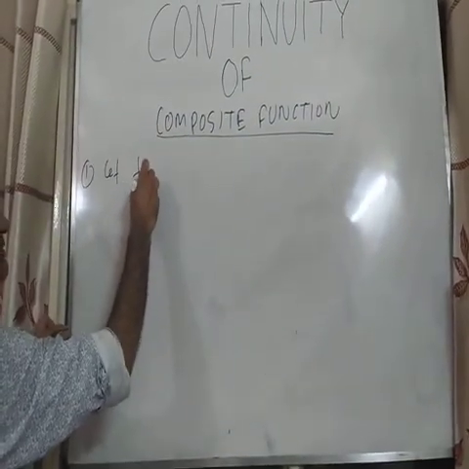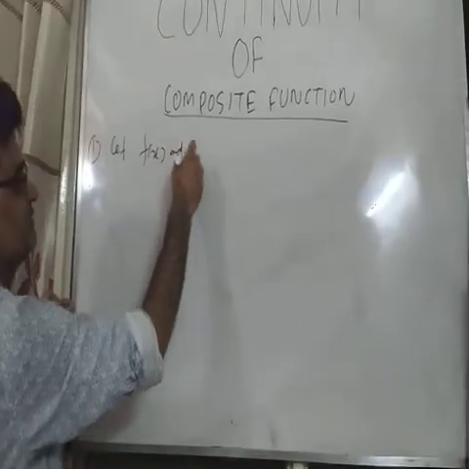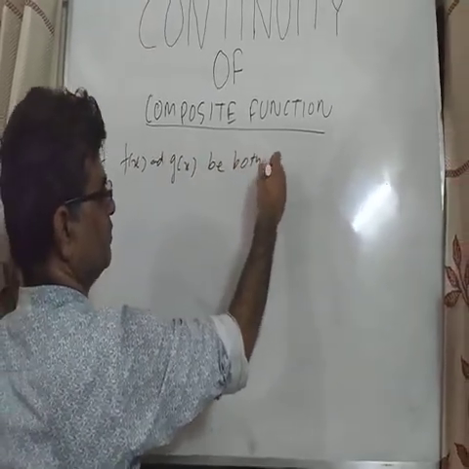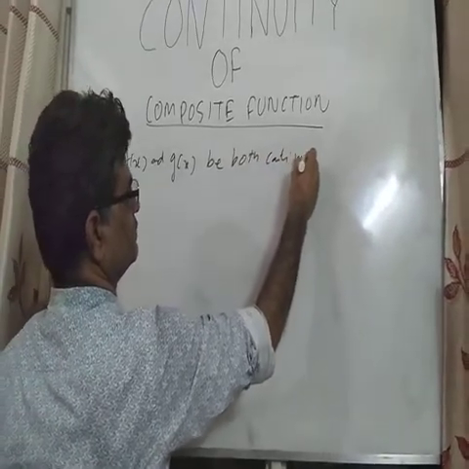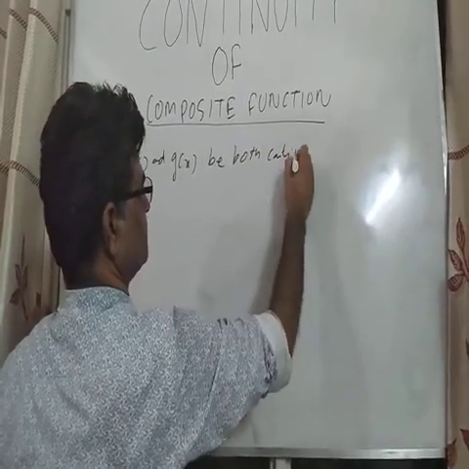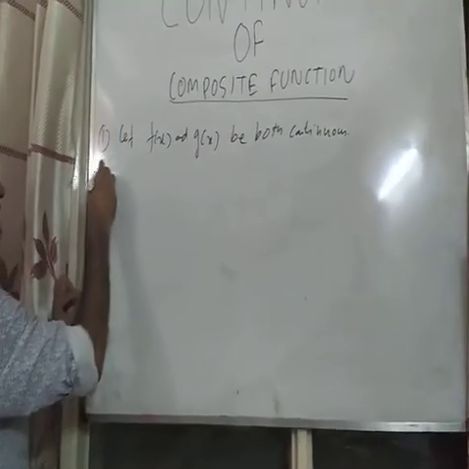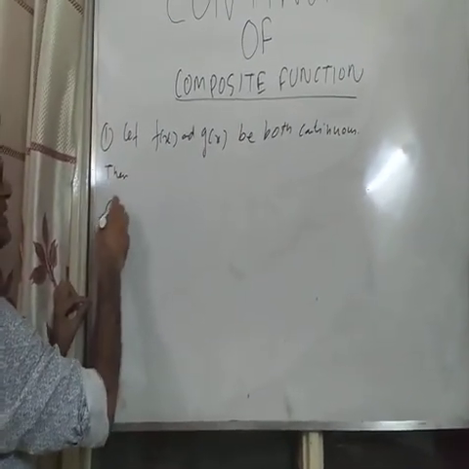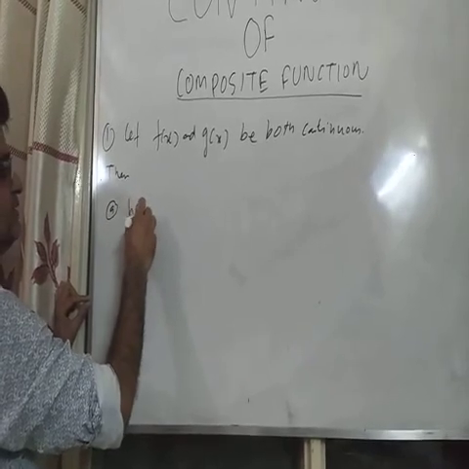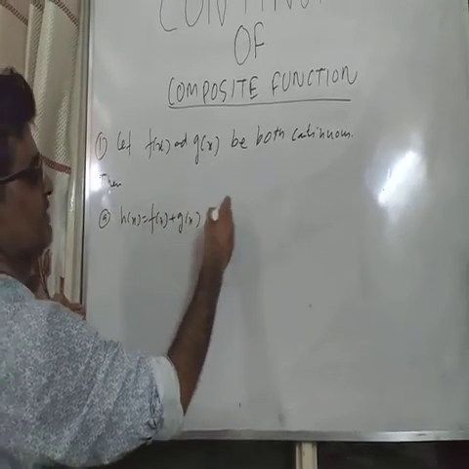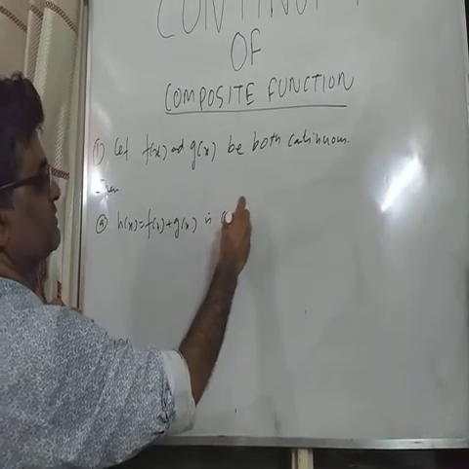Let f(x) and g(x) both be continuous. Then first case, let h(x) equals f(x) plus g(x) is continuous.